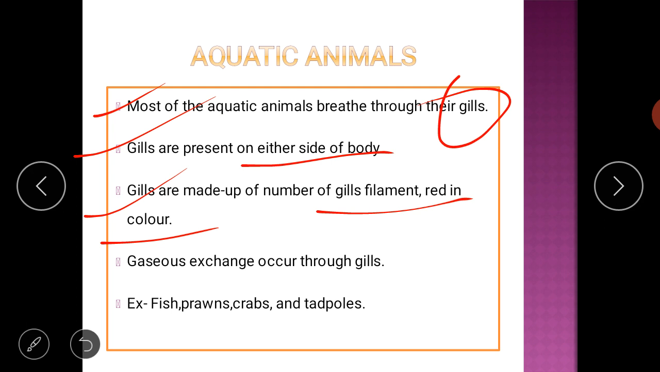Gaseous exchange occurs through gills. What is gaseous exchange? Exchange of oxygen and carbon dioxide with the help of gills and gill filaments is called gaseous exchange through gills. Example, I have already told you.